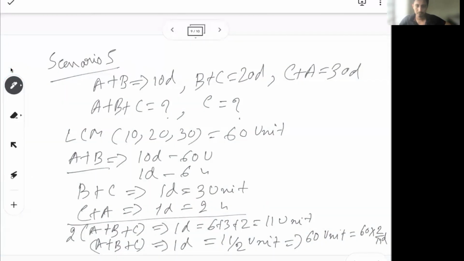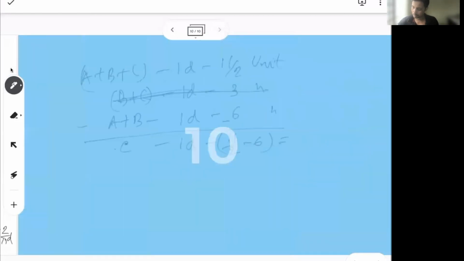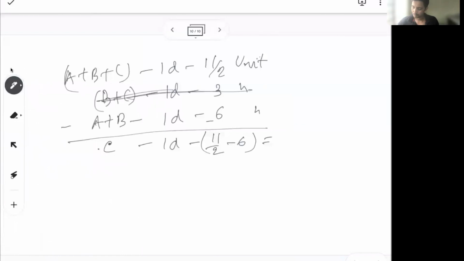So 11 in one day. B plus, just let me see if things are correct. A plus b plus c is 60 units, so a plus b in one day can do 6 units, b plus c in one day can do 3 units, and c plus a in one day can do 2 units. So together in one day they do 11 units, and in half a day... So I think there is some problem with the values. So I see, that is coming as minus half.